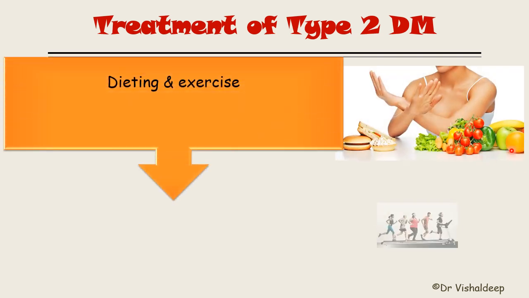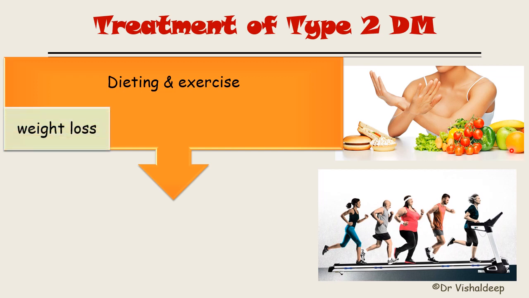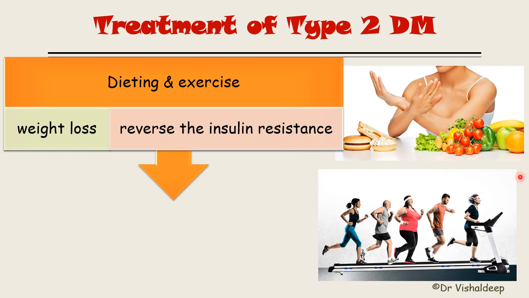Treatment of type 2 diabetes mellitus. So what actually happens in type 2 diabetes mellitus? In type 2 diabetes mellitus, there is insulin resistance. So instead of giving insulin, if we just remove the insulin resistance, then it will be very beneficial in type 2 diabetes mellitus. In order to increase insulin sensitivity or remove insulin resistance, dieting and exercise are preferred. Both these things lead to weight loss and reverse the insulin resistance.